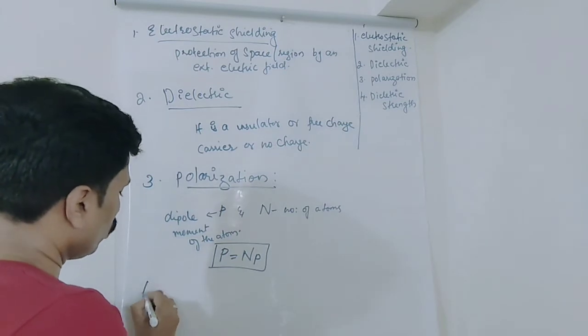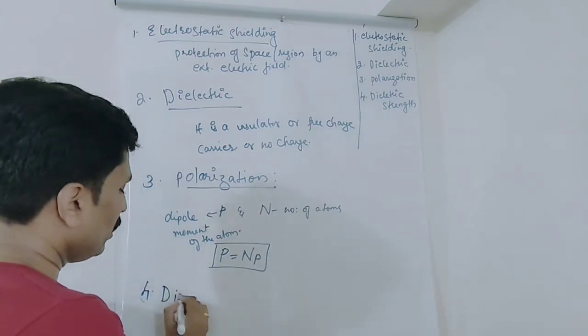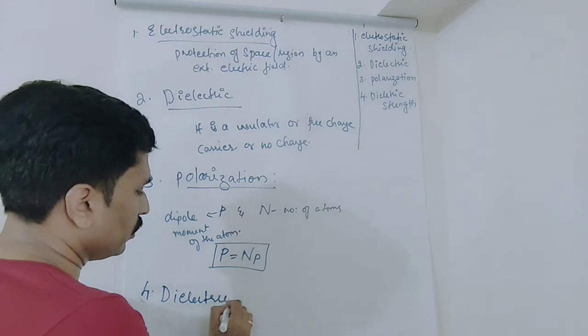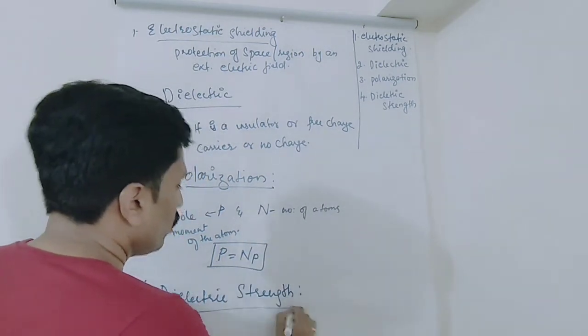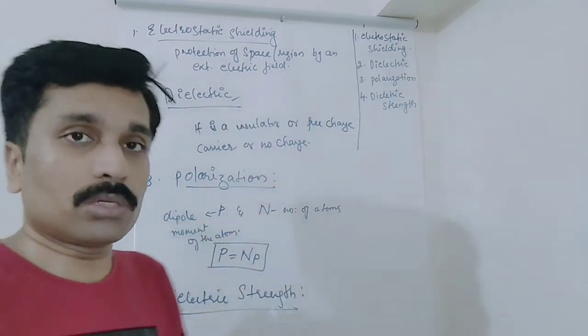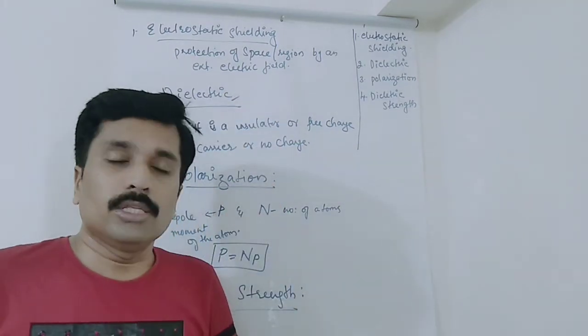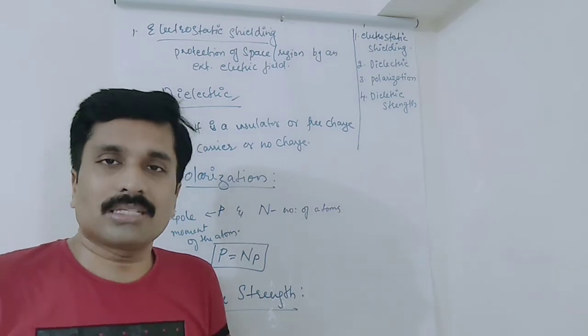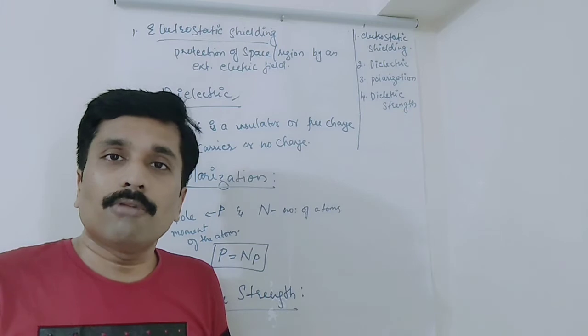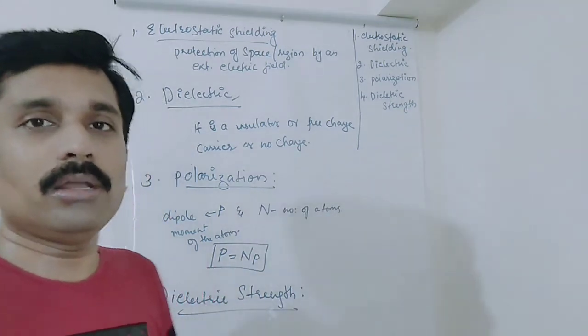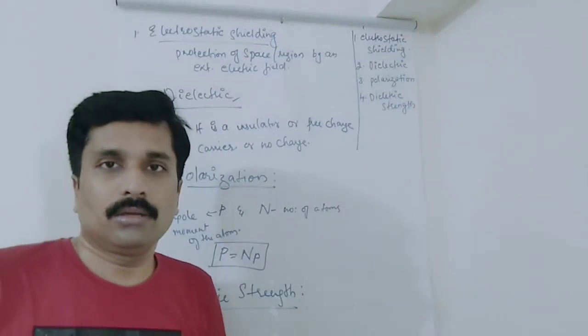The fourth one is dielectric strength. What do you mean by a dielectric strength? Here we have learned what a dielectric is: an insulator or a non-charge carrier, and it develops a net dipole moment when we apply an external electric field to it.